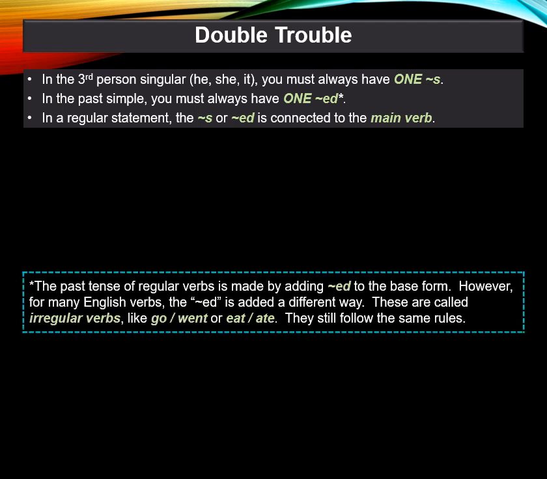Now, when I say the past tense is made by adding ed, this is for regular verbs. However, for many English verbs, the ed is added a different way. These are called irregular verbs like go, went, or eat, ate. However, they still follow the same rules. So with the S, the ed, you have sentences like Brian walks to work every day, or Brian walked to work yesterday.